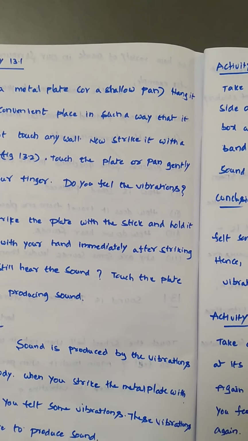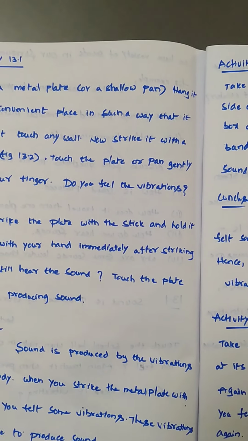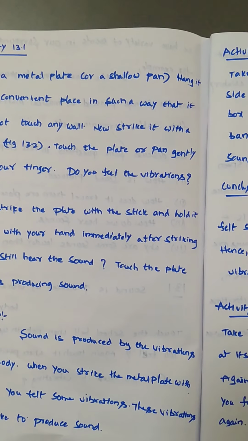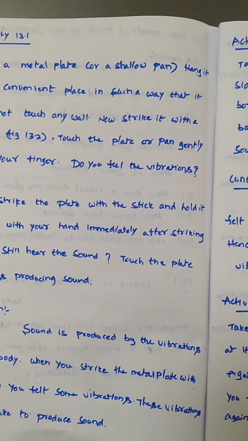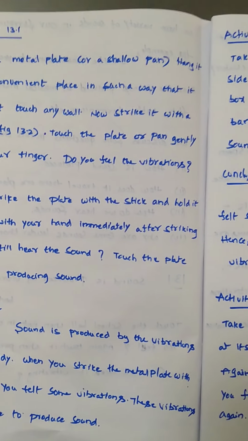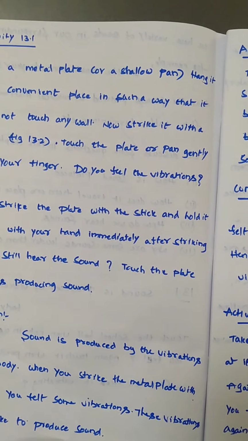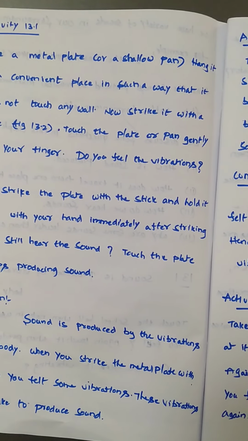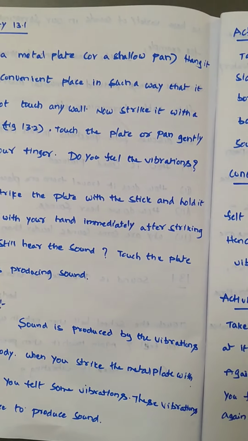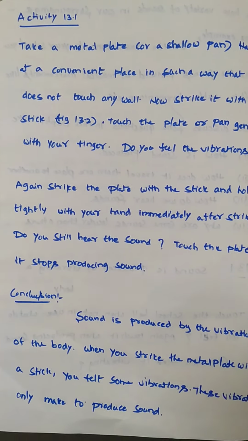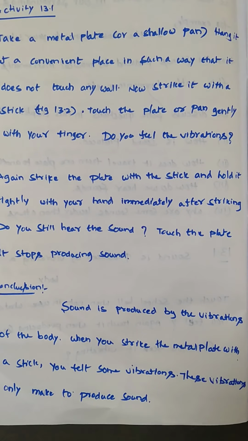For example, if you stop striking the pan, it cannot produce sound. Why can it not produce sound? Because it does not produce vibrations. So sound is produced by the vibrating of an object or the vibrating of a body. If there are no vibrations, then no sound is produced. This is about how sound is produced by the vibrating of a body, dear students.